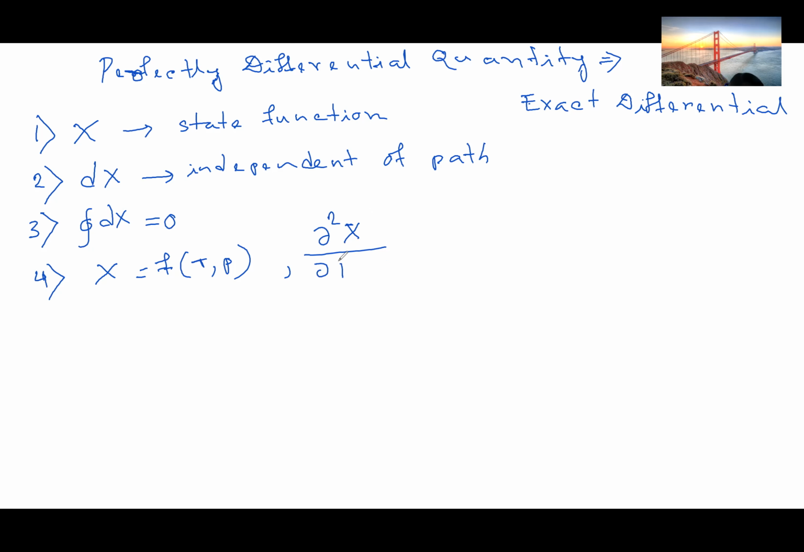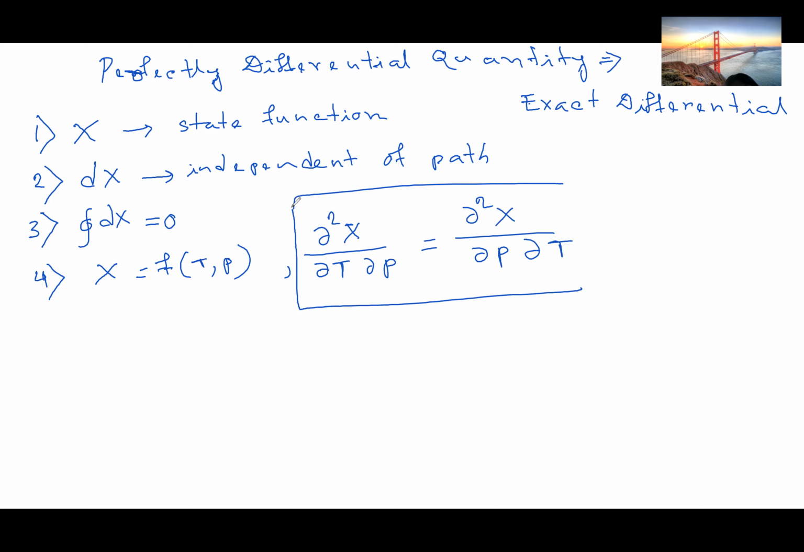del T, del P, this is equal to del square x by del P del T. This is known as Euler's reciprocal theorem. So x must satisfy these four criteria in order to be a perfectly differential quantity.